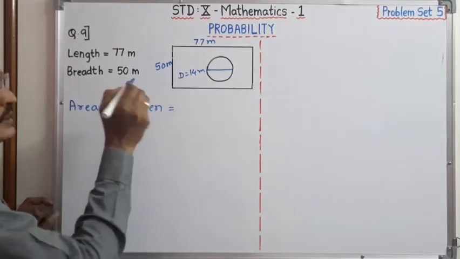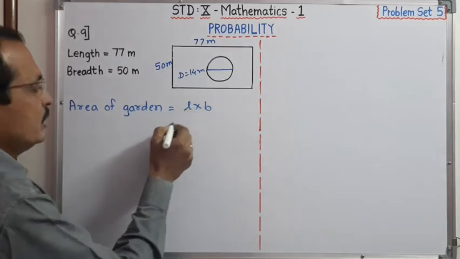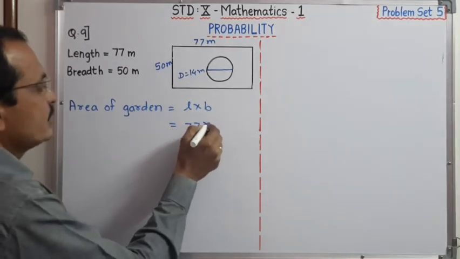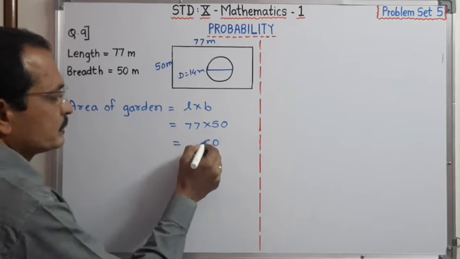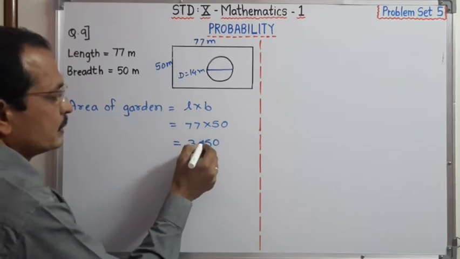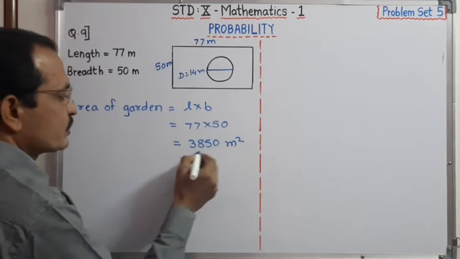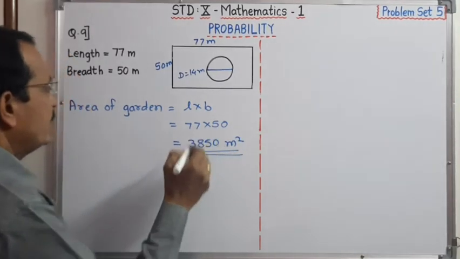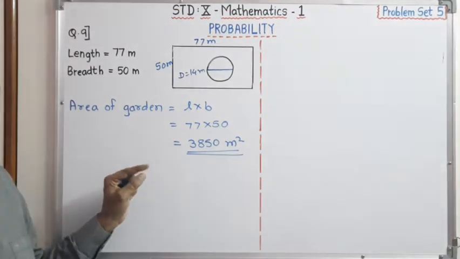This garden is rectangular in shape, therefore L into B, length is 77 into 50, therefore it is 3850 meter square. This is the area of the garden, that will be our sample space.